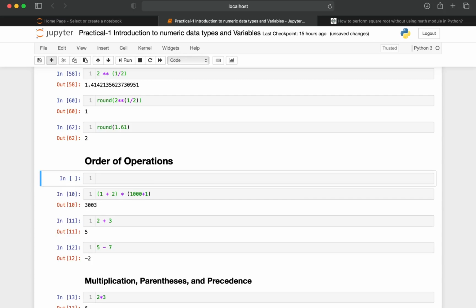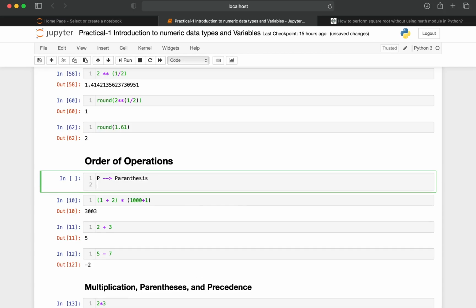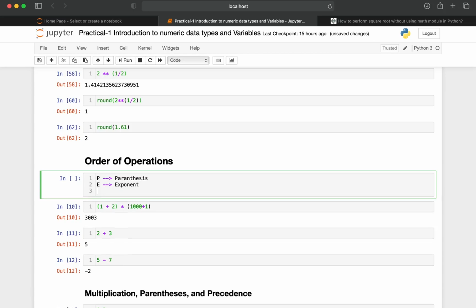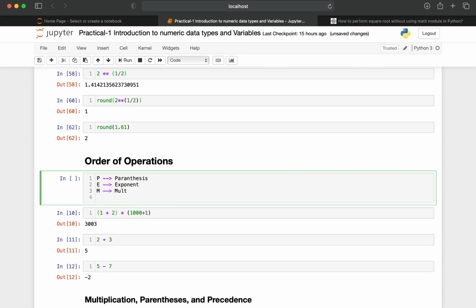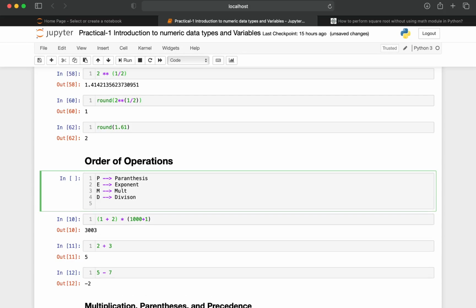So P as in parenthesis, E as in exponent, M as in multiplication, D as in division, A as in addition, S as in subtraction.